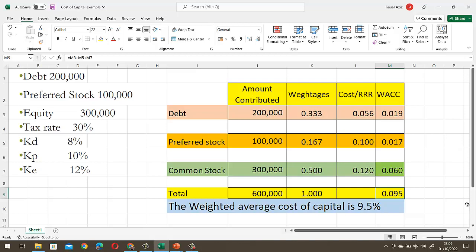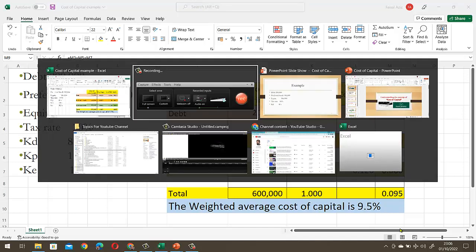The interpretation of this number is that the company needs to earn at least 9.5% in order to satisfy the requirements of debt providers, in order to satisfy the dividend requirements of preferred stock and common stock. So I hope the calculation part all of you would have understood.